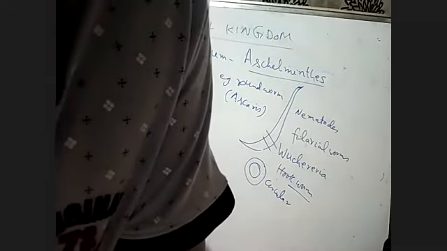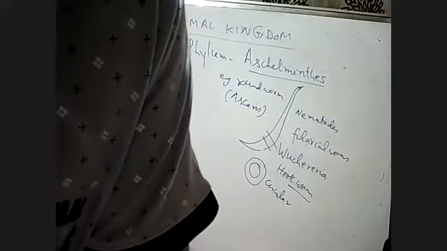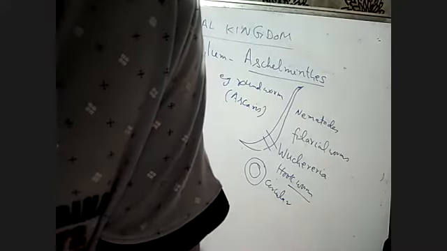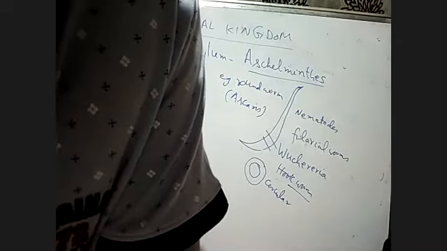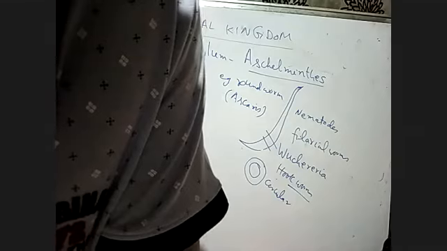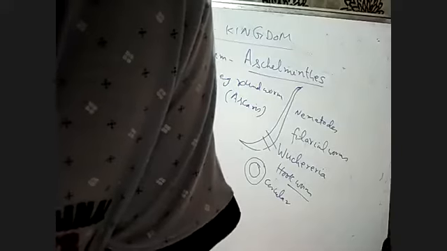And they are pseudocoelomate animals. They have a false coelom. What is the definition of the false coelom? We did it last time, no? What do you mean by pseudocoelomate?